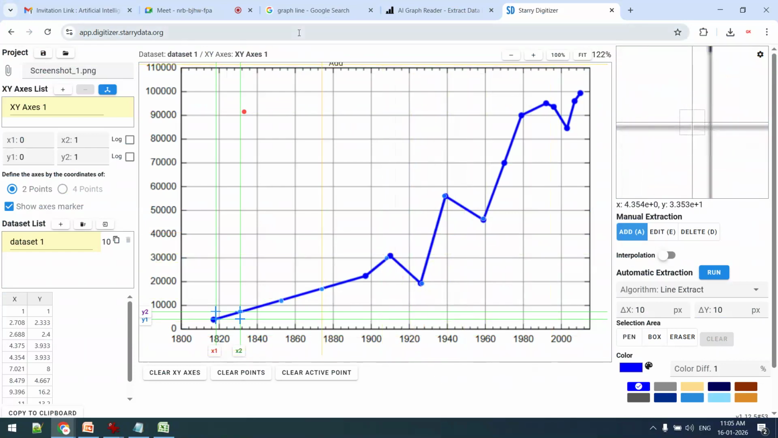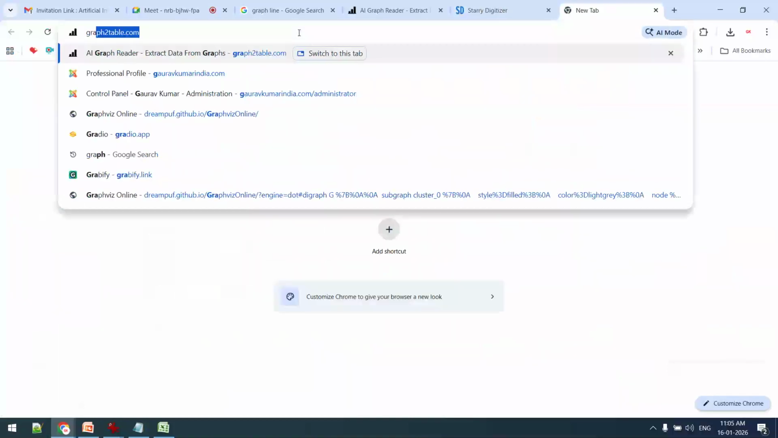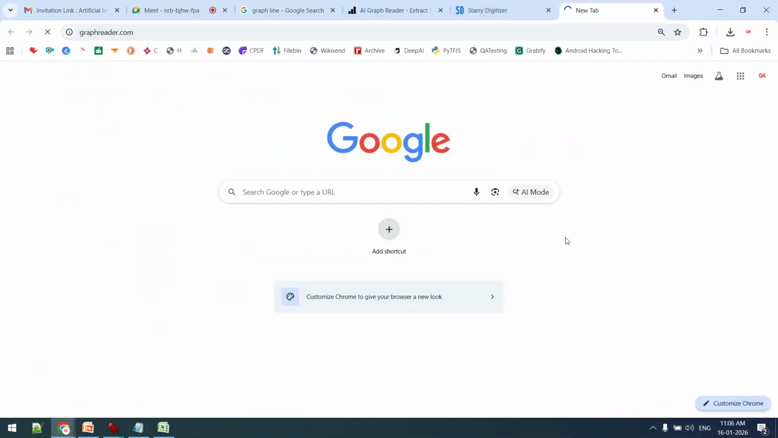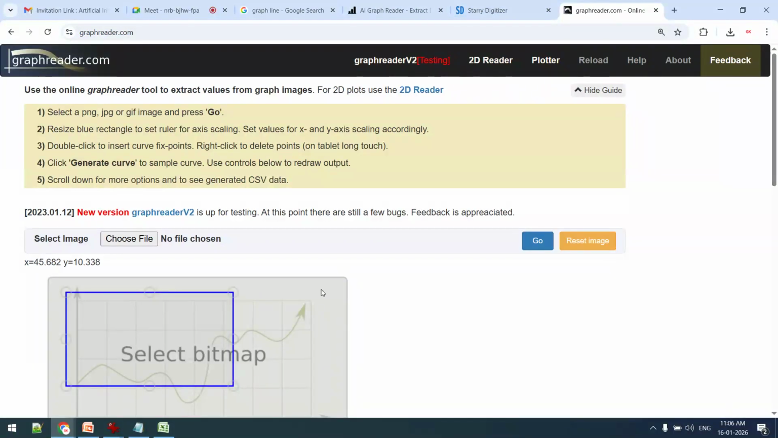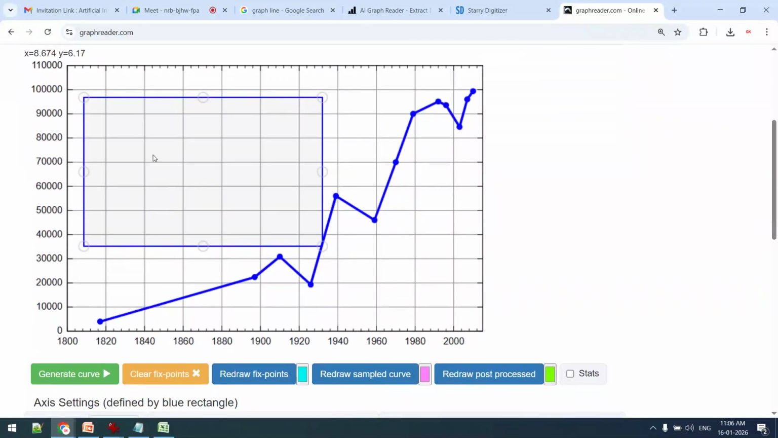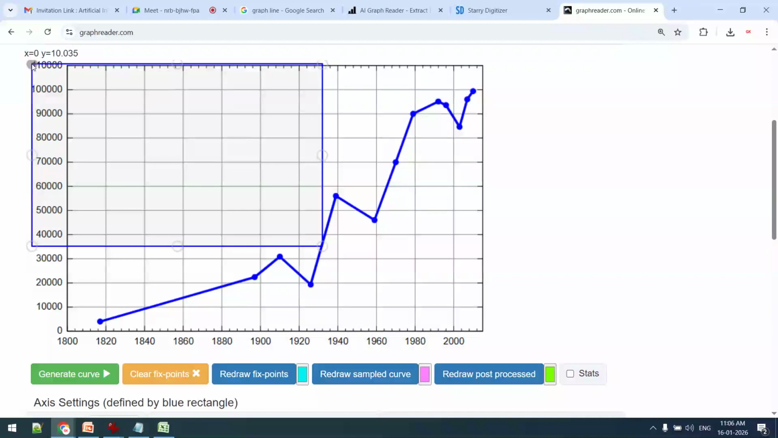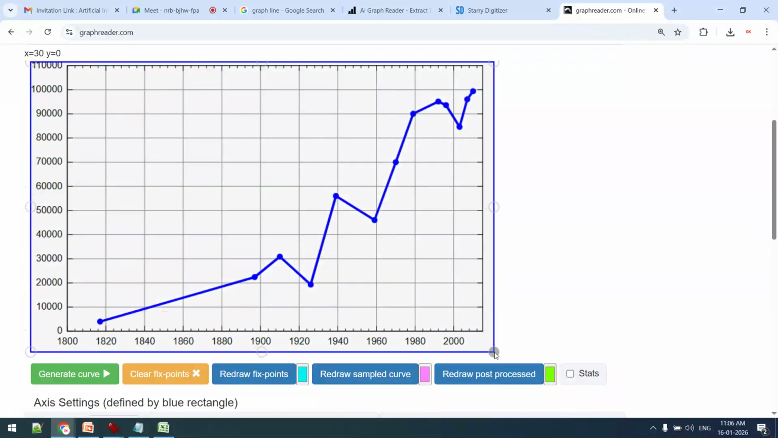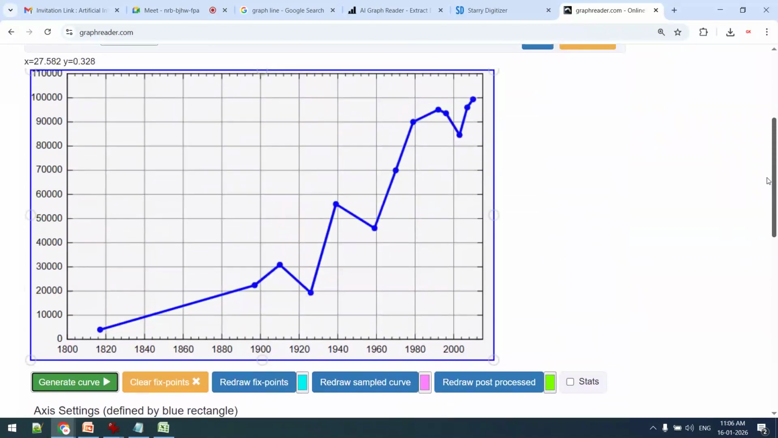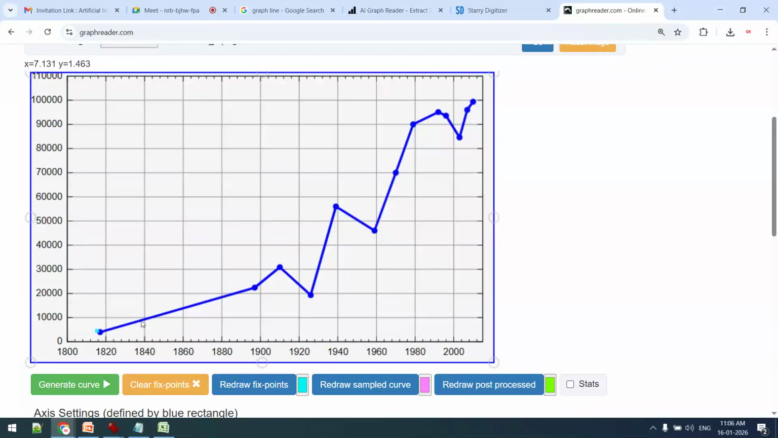Yes, this is Starrydata, graph to table, and one more site. So multiple sites I am showing you. Graph to table, and Graph Reader is also there. This one, Graph Reader. Now all of these are AI based. So I am opening, for example, this image, this particular graph I have uploaded. Now, first of all, I will select the area from which I want to fetch the coordinates. So this area I want to fetch. Then generate curve. On click of generate curve, you can see that